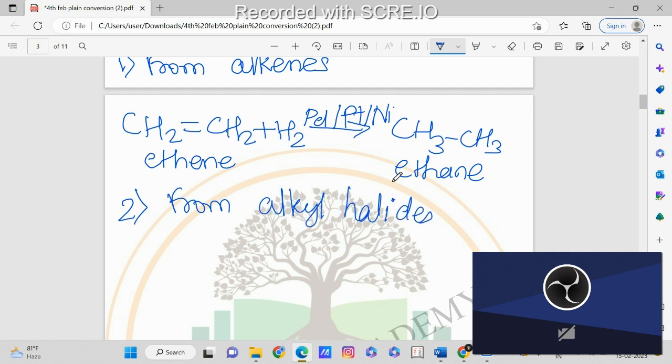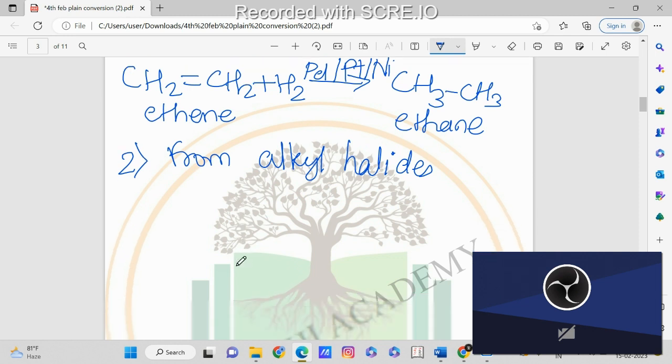Preparation from alkyl halides. Now what are alkyl halides? Alkyl means the alkyl group. And halides means all the halogens. So when the alkyl group and a halogen combine, we call it an alkyl halide. So let us take the example of methyl chloride.